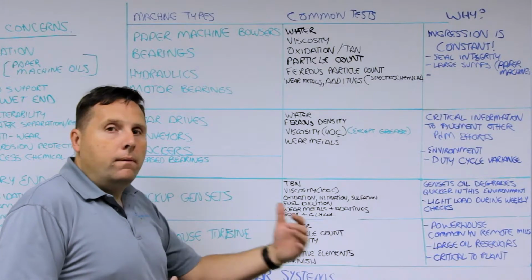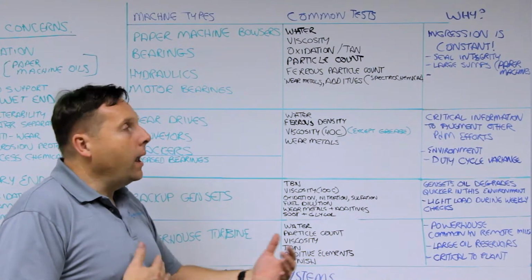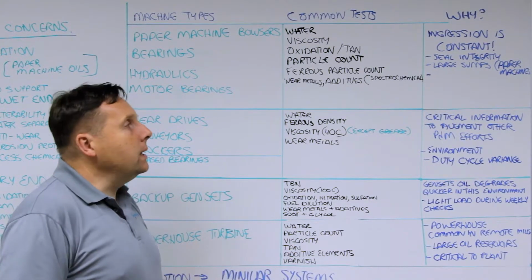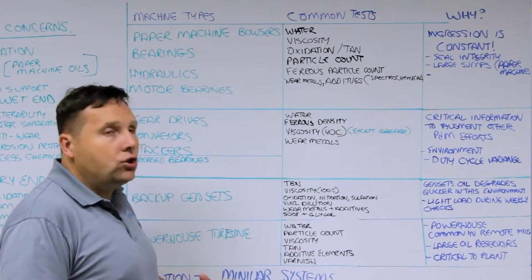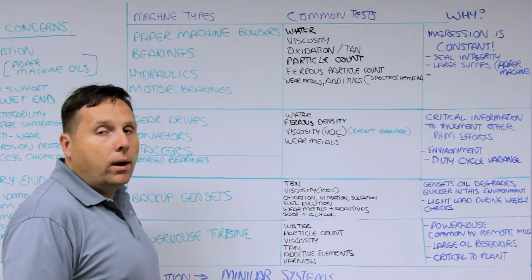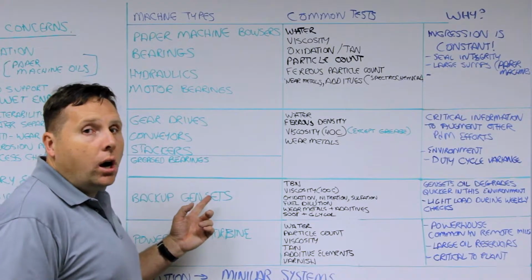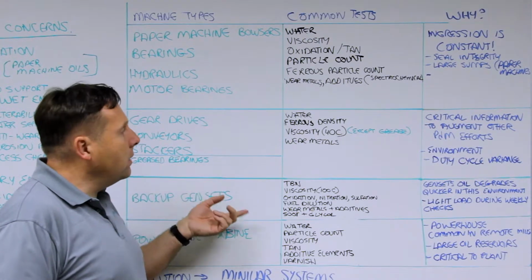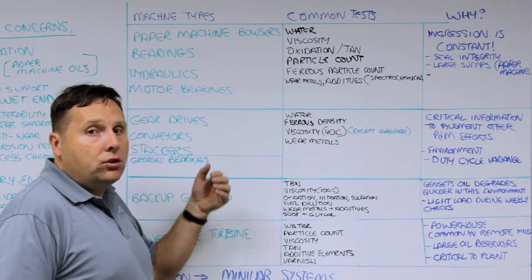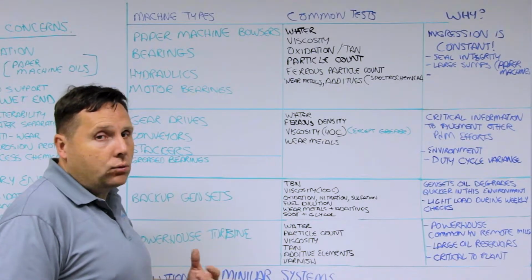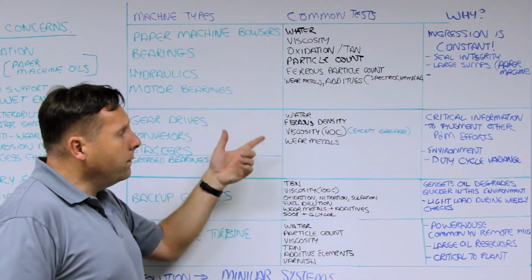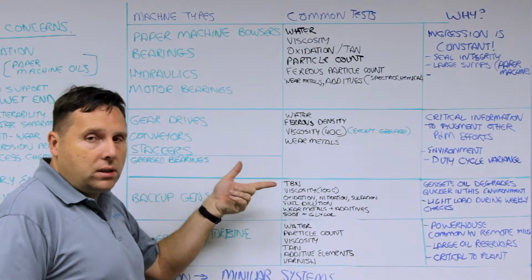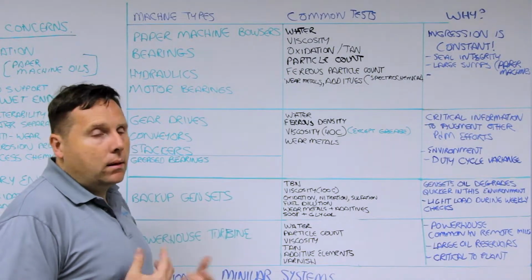So you can go from very hot summers to extremely cold winters, and you have a dramatic change on the outside, and that will affect the local inside of the mill as well, in addition to how the process is going. Likewise, in the yards and the supporting equipment, gear drives, conveyor belts, stackers, grease bearings, all of these need to be monitored. Some of these are actually exposed to the elements as opposed to inside in the actual housings. Water, ferrous density, viscosity is critical. For grease, you don't need to worry about that, but you do need to consider the identity of the grease. Wear metals, of course, is critical.